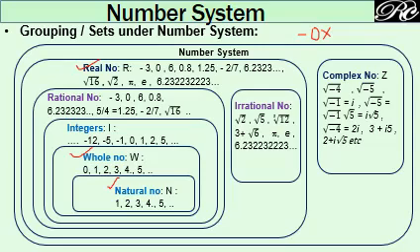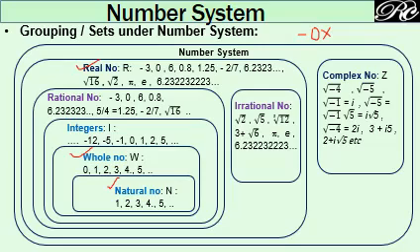So integer can be negative integer if we are taking up to -1, or positive integer if we are taking from 1 to infinity. Sometimes we are coming for the non-negative integer or non-positive integer.